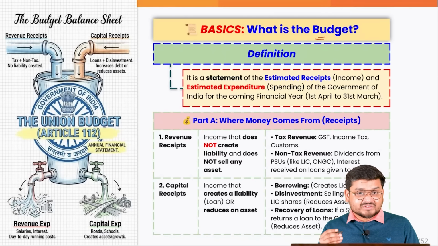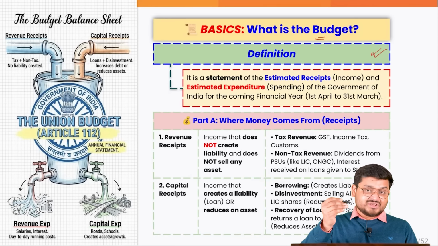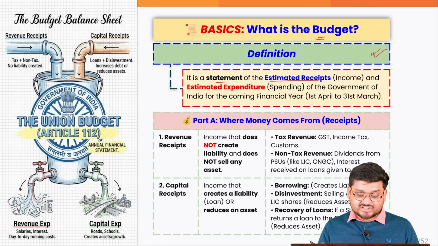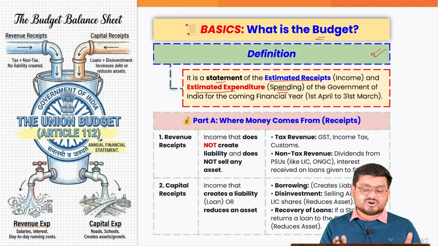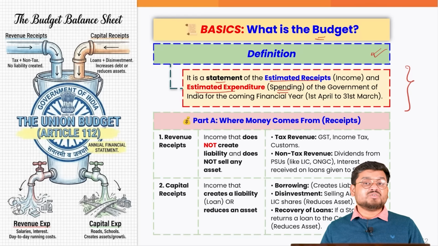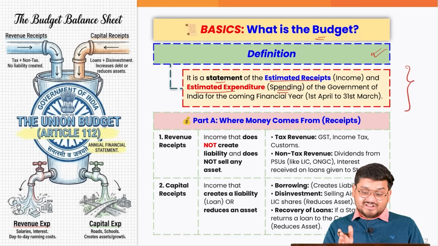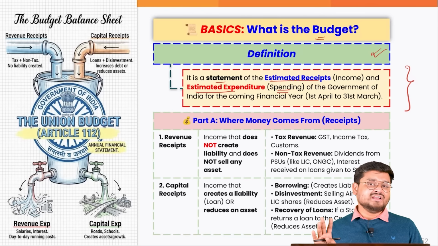So this is actually, when you talk about the official definition, if you want to write a definition in your mains examination, it is a statement of the estimated receipts, which is the income, and the estimated expenditure, that is the spending of the government of India for the coming financial year. So for the coming year, the government is already trying to estimate on which areas it is going to spend pertaining to the various strategic interests, various welfare interests, various infrastructural needs of the country. So this is where we have divided the budget into two simple categories.